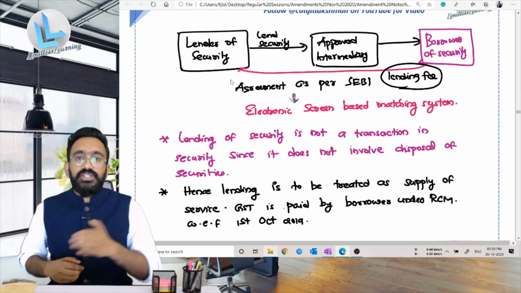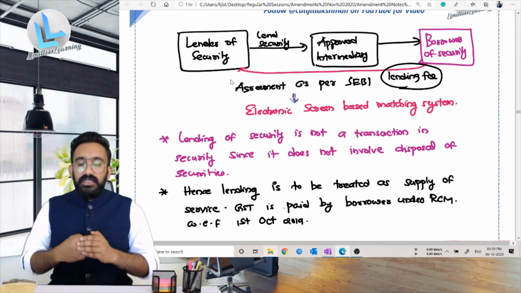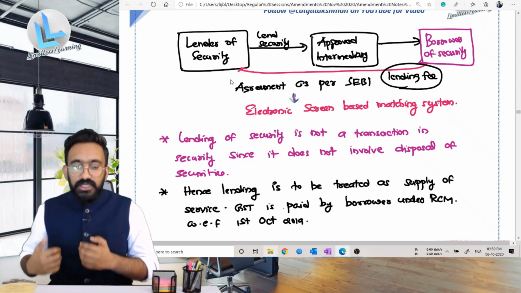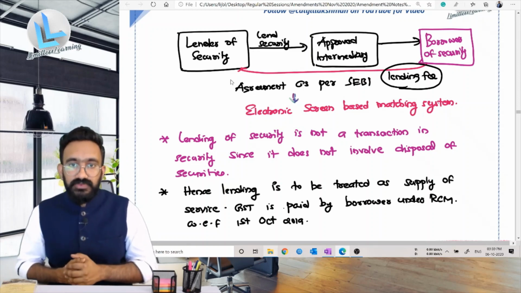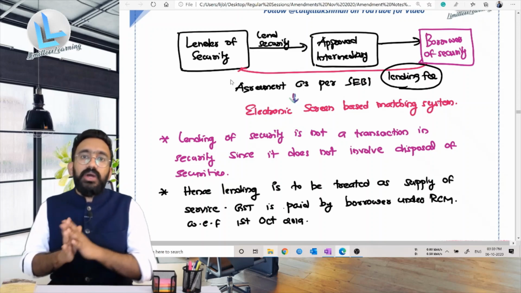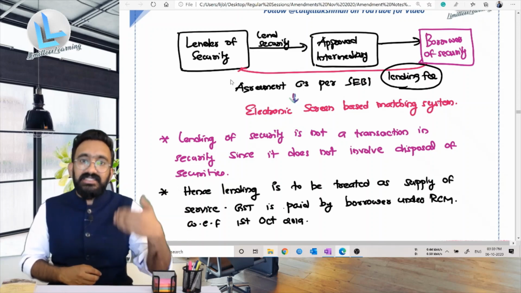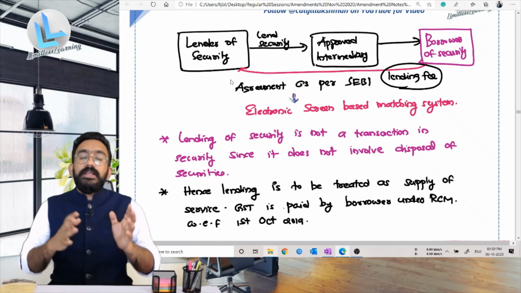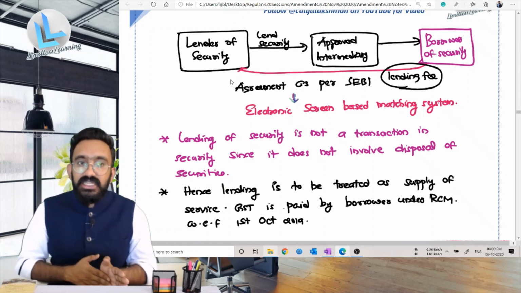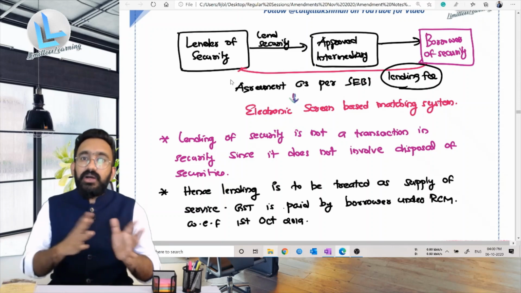So the Securities Exchange Board of India permits different security participants to lend the security to each other. There are a lot of transactions that are possible because they can borrow and then transact in those particular securities. So there is a separate Security Lending Scheme of 1997 passed to regulate how the lending of security has to happen.